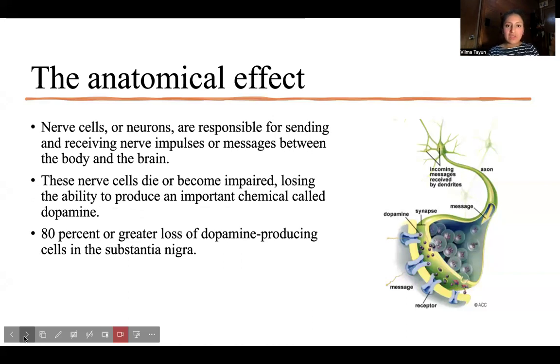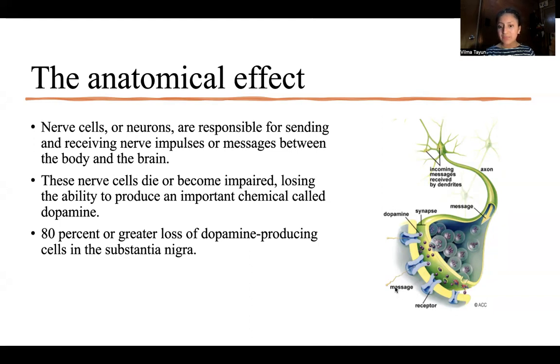The next slide is going to be the anatomical effect. If we see in this image, we can see a nerve cell or neuron. Here are the dendrites that are going to be receiving information, but also sending information. Here is the synapse of the neuron, and the little purple dots right here are the dopamine that the substantia nigra creates. And this one is going to be the receptors.